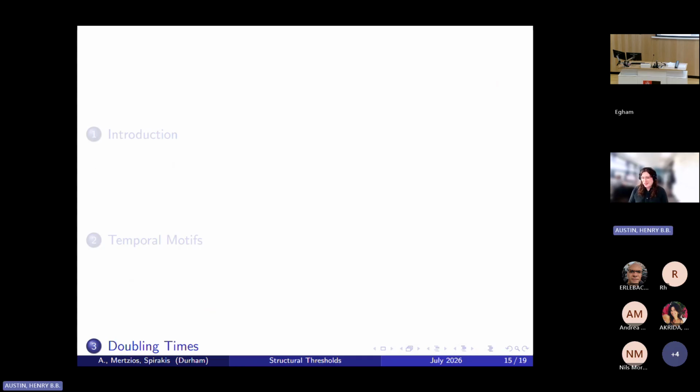The other thing that we're interested in after temporal motifs are connectivity properties. And connectivity properties are probably the best studied aspect of random temporal graphs, especially when it comes to structural thresholds. And there has been a large body of work, especially on the random simple temporal graph, characterizing all sorts of behavior. So, for example, we have thresholds for point-to-point connectivity, all-to-all connectivity, temporal sources. We know things about the emergence of a giant connected component, and even how the lengths of time-respecting paths grow.